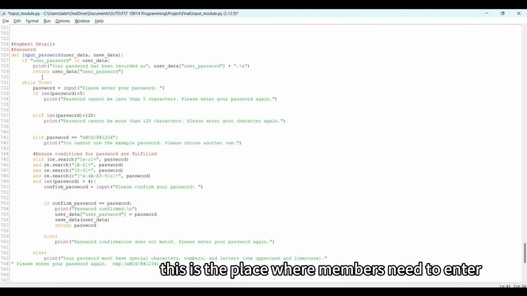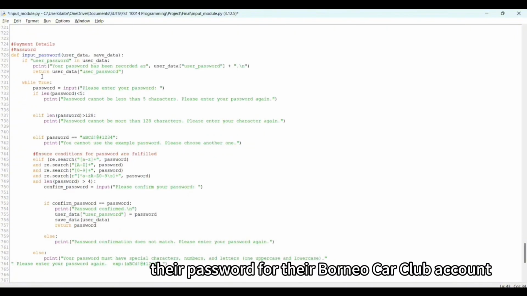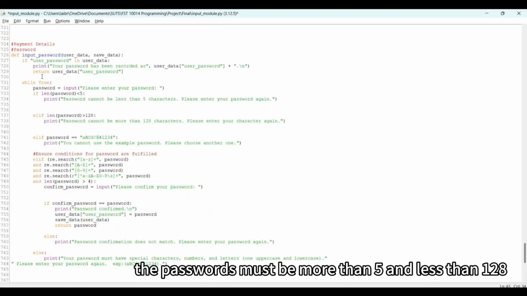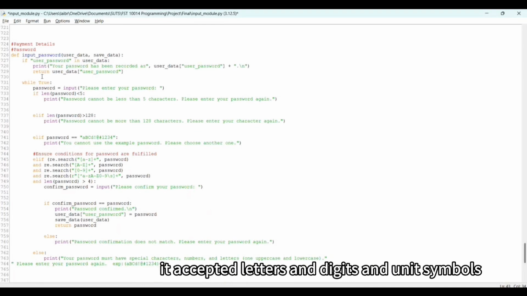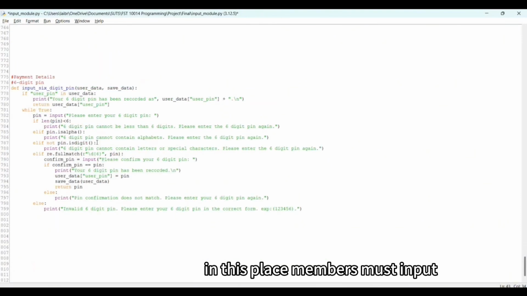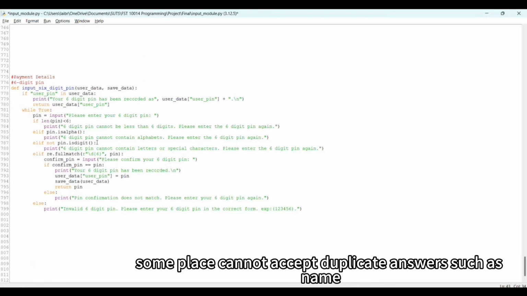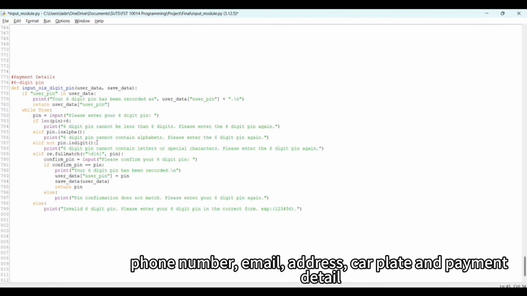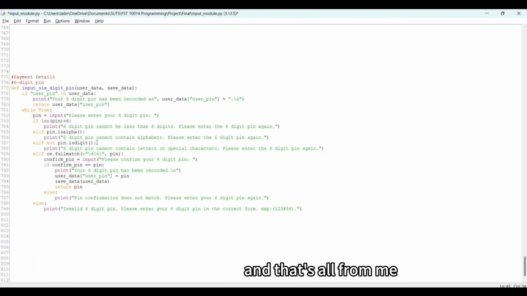This is the place where members need to enter their password for their Borneo Car Club account. The password must be more than 5 and less than 128 characters. It accepts letters, digits and unique symbols. In this place, members must input their 6-digit PIN for their bank account. Therefore, payment can be made. Overall, in the input program, some places cannot accept duplicate answers such as name, phone number, email address, car plate, and payment detail. And that's all from me.